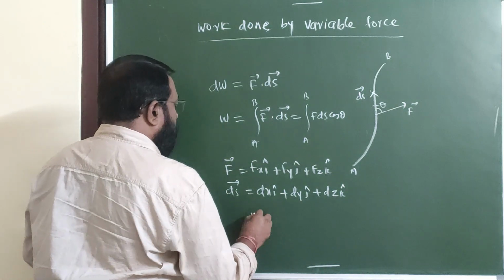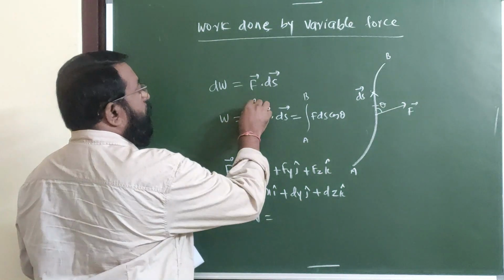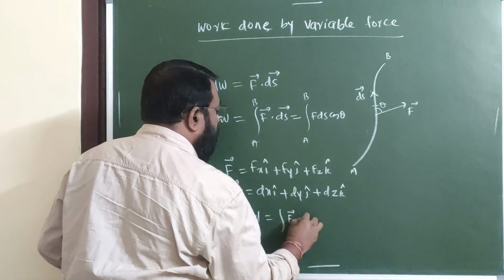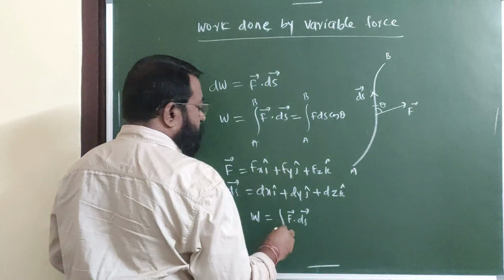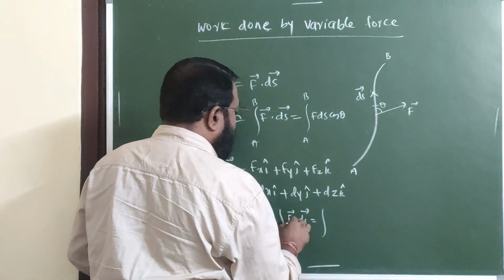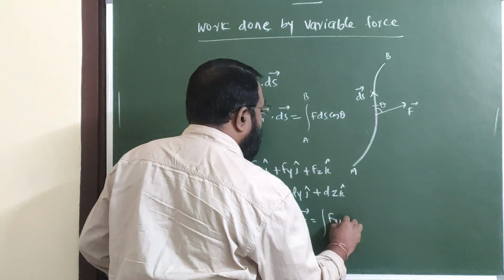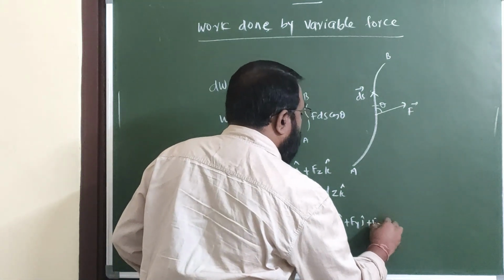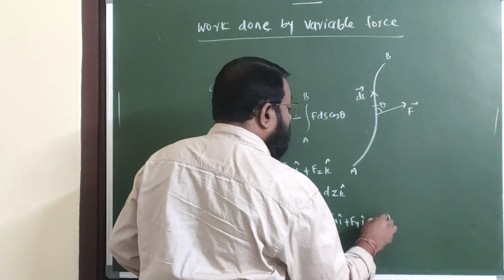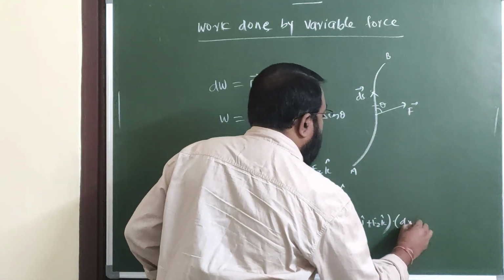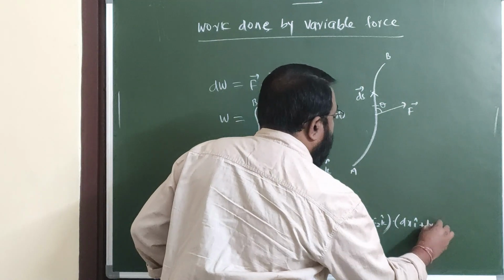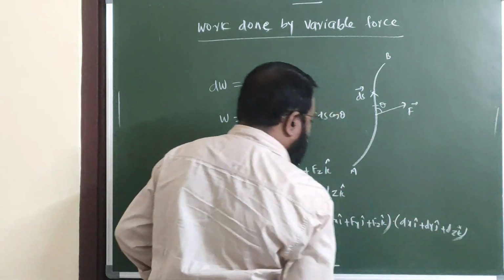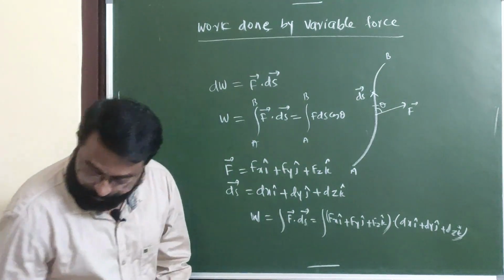Now, work done W is equal to integral of F bar dot ds bar. This becomes integral of (Fx i cap plus Fy j cap plus Fz k cap) dot (dx i cap plus dy j cap plus dz k cap).